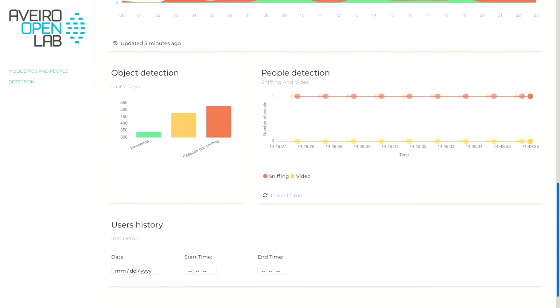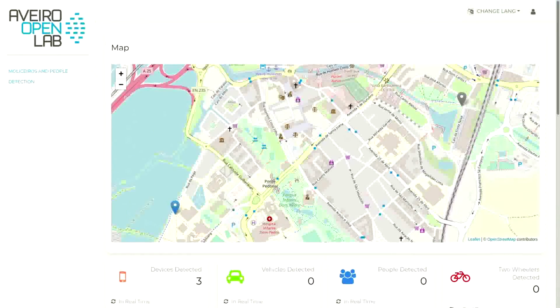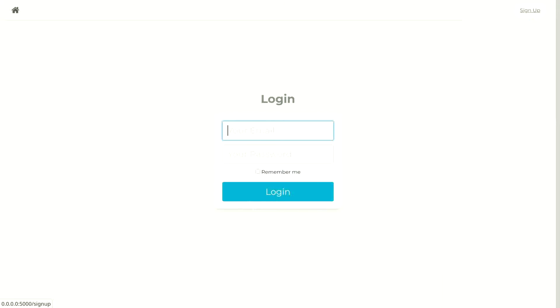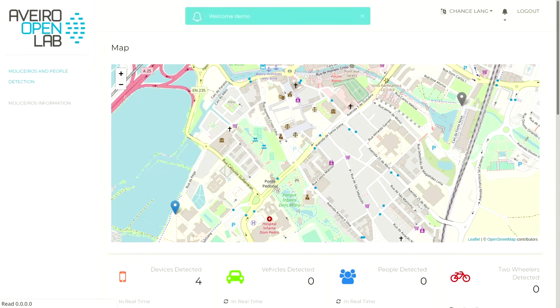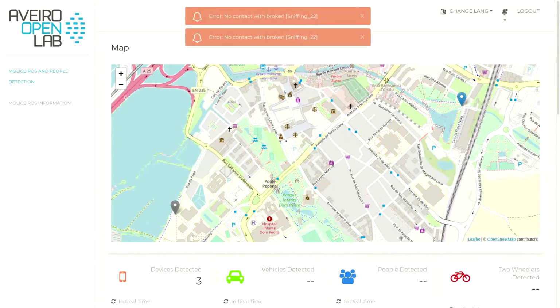The web application is multi-language, allowing users to change between Portuguese and English. Registered administrators can also log in onto the application and access different functionalities such as notifications and pages that are still under development. After the login, the administrator is prompted with a notification saying that they are logged on to the application. Notifications are also sent if the Jetson or the APU stop sending data to the broker. This allows the admin to see if something went wrong in obtaining the data.